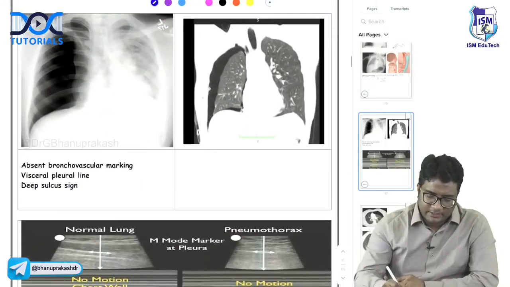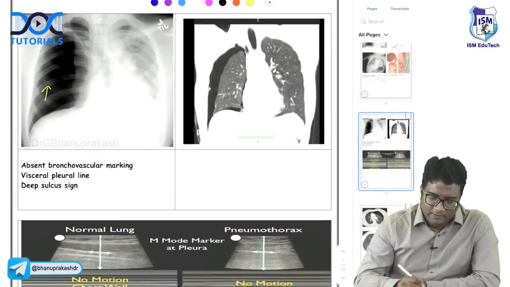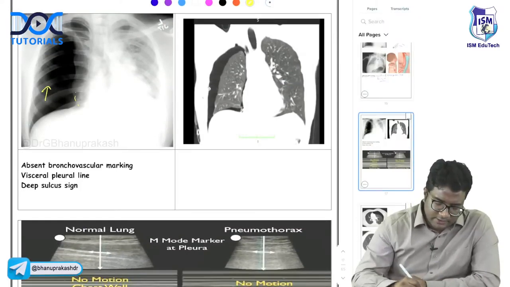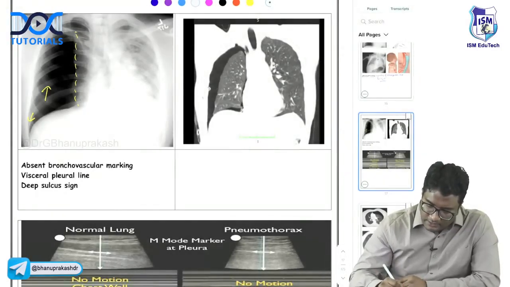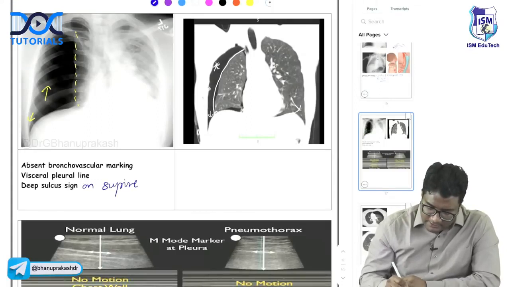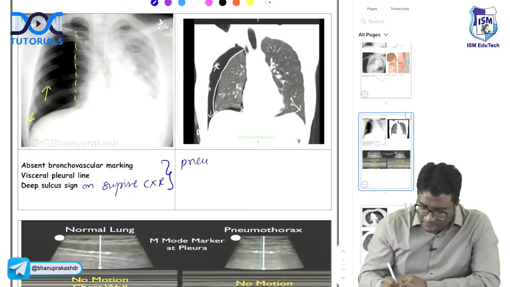Okay, look at this X-ray. You are seeing absent bronchovascular marking. You are seeing this visceral pleural line and a deep sulcus sign. You are seeing a deeper sulcus compared to the opposite side. So absent bronchovascular marking, visceral pleural line, deep sulcus sign. Deep sulcus sign is especially seen on supine chest X-rays. This is suggestive of pneumothorax.